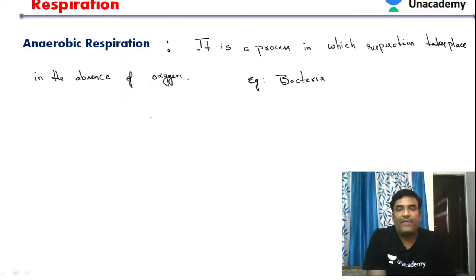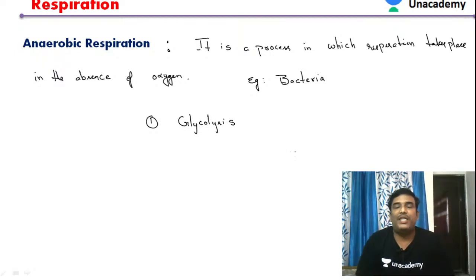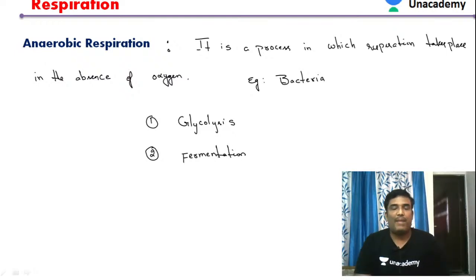During the process of anaerobic respiration, it involves major steps. The first step in anaerobic respiration is glycolysis. When the substrate, like glucose, undergoes glycolysis, it produces pyruvate, and after completion of glycolysis, fermentation takes place. So the next step is the fermentation. During anaerobic respiration, glycolysis is one of the major steps.